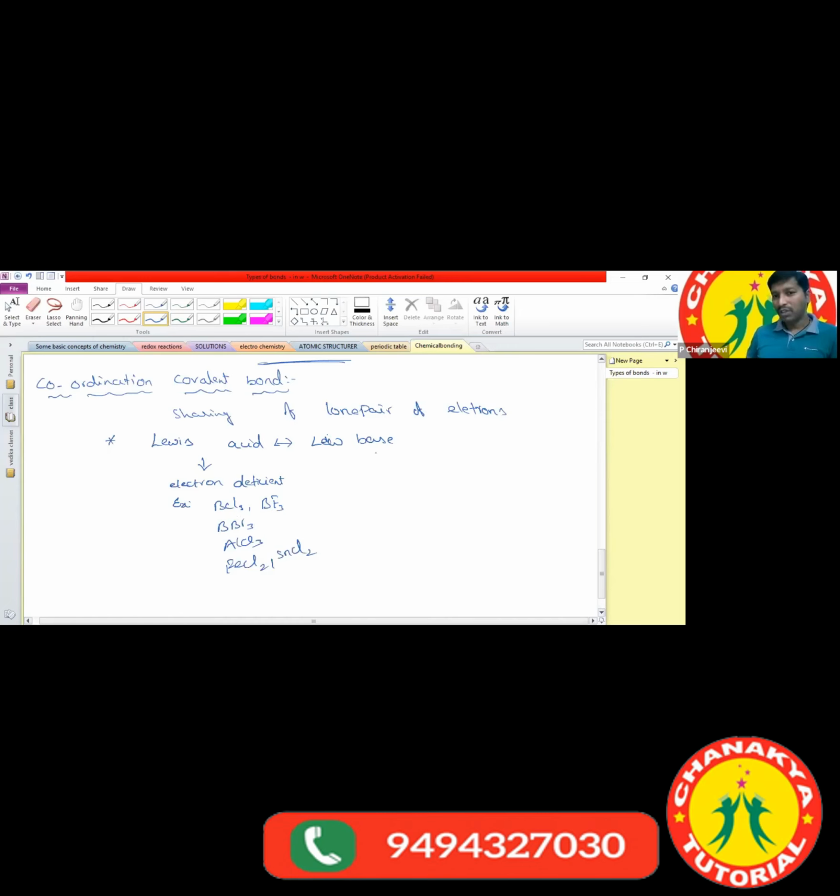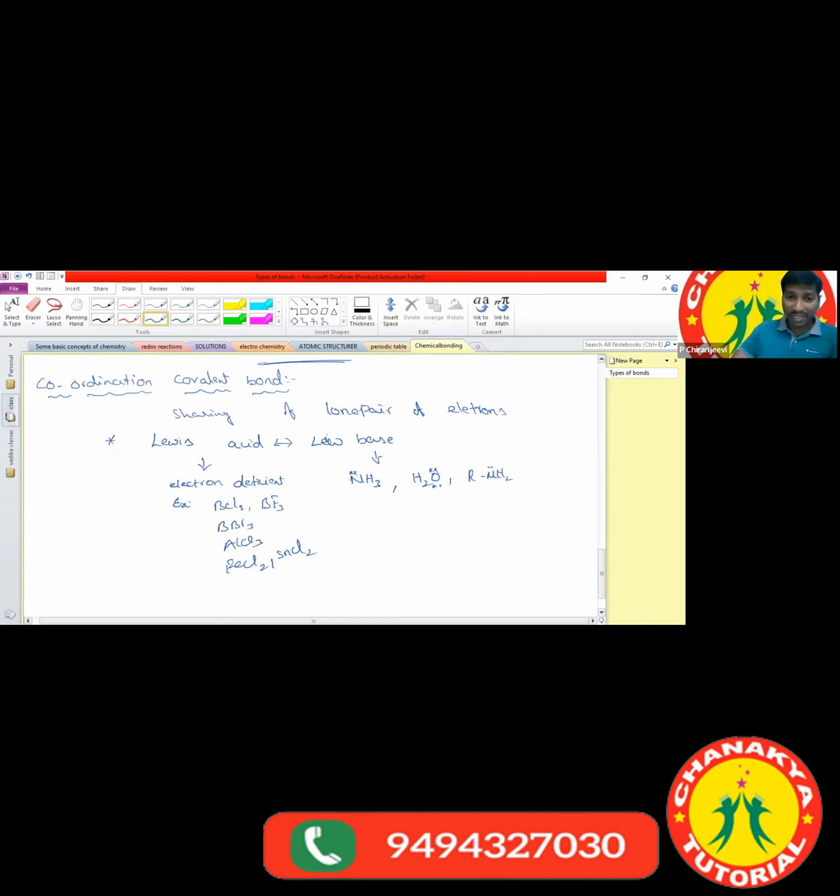And Lewis bases: the molecules which have a tendency to donate the lone pair of electrons are called Lewis bases. What are the examples of Lewis bases? NH3 and H2O, the water molecule, and primary amine, R-NH2. All these are examples of Lewis bases.